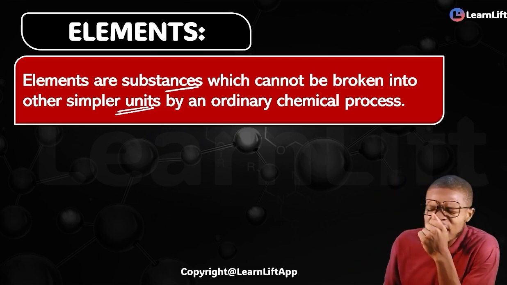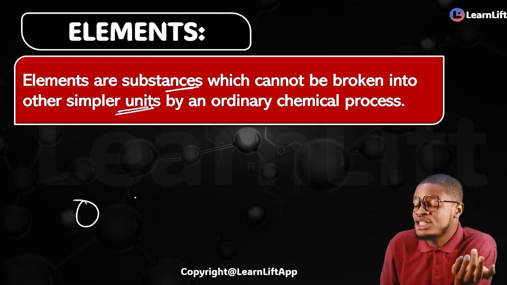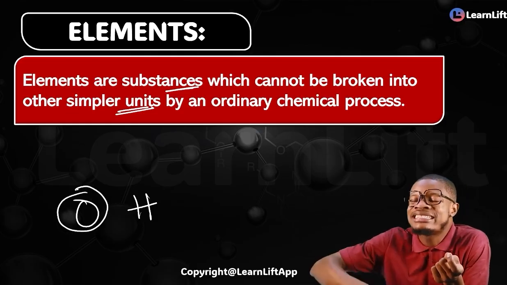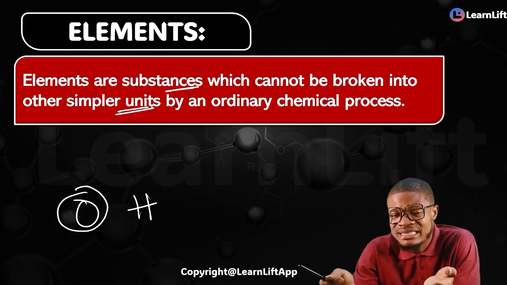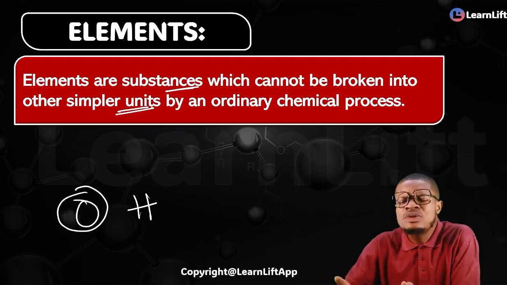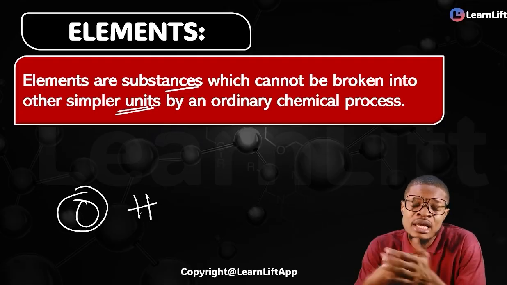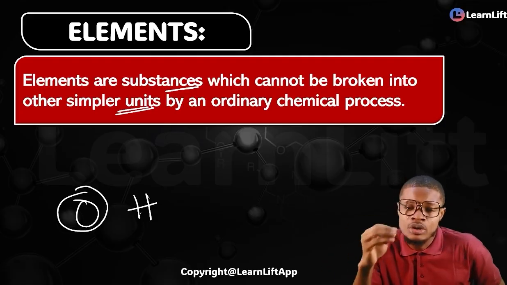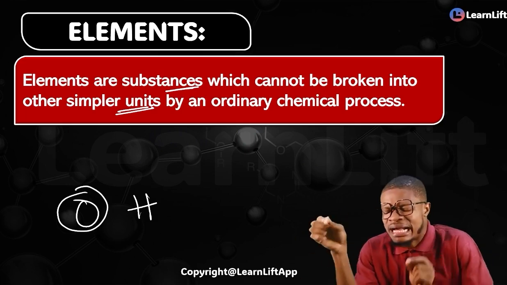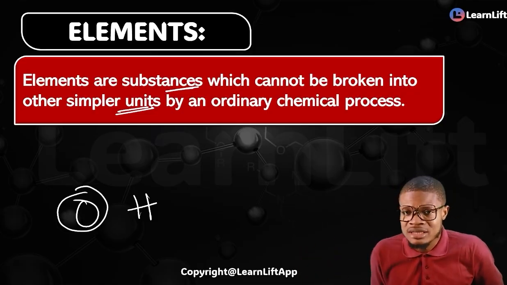In other words, when I have elements like oxygen, for example, whether it's oxygen or hydrogen, I can't break down oxygen into anything simpler than that. Are you getting it now? So elements are substances which cannot be broken down into other simpler units by an ordinary chemical process. So you can't use any ordinary chemical process to break down elements. You get this for the last time. What is an element? Elements are substances that cannot be broken down into other simpler units by what? An ordinary chemical process, right?